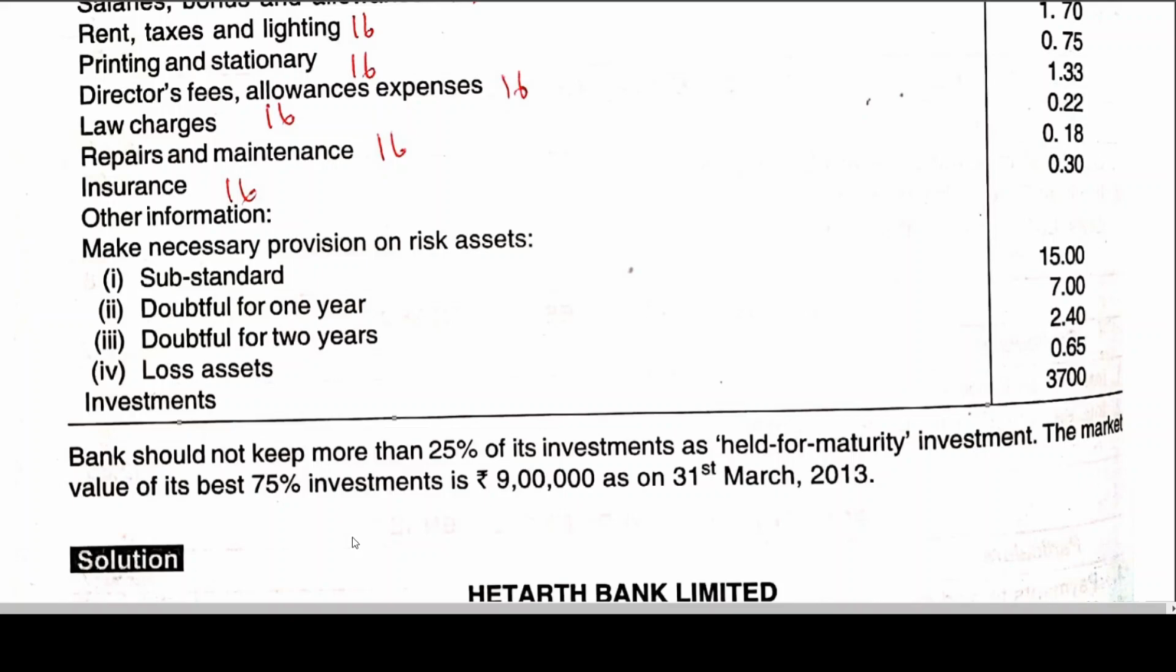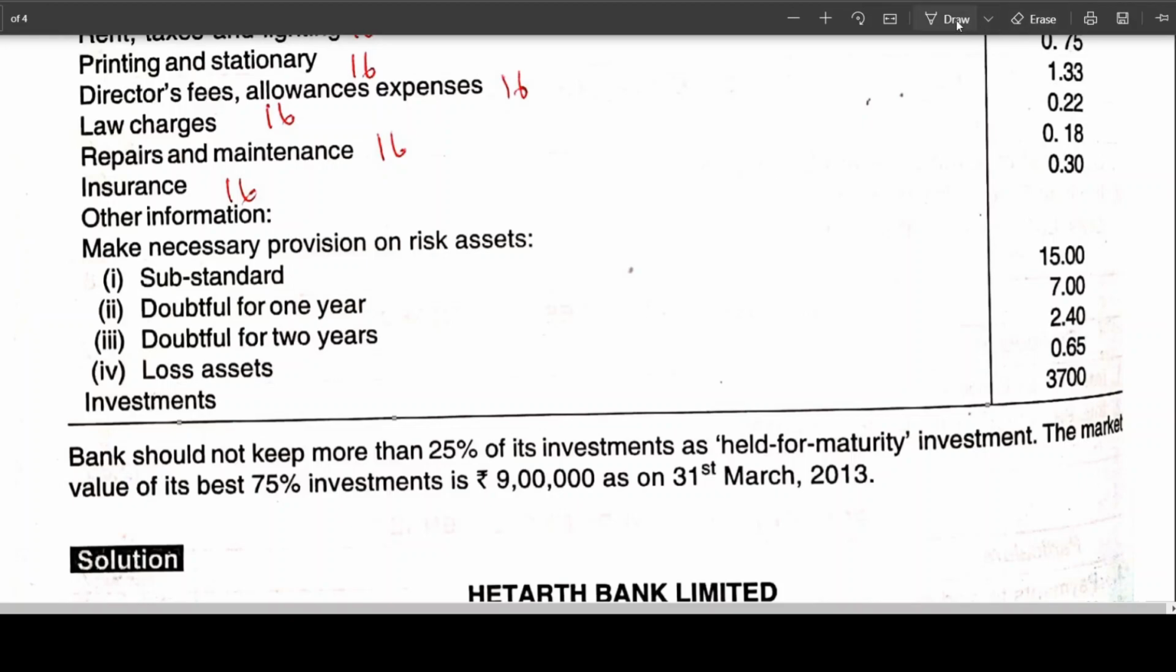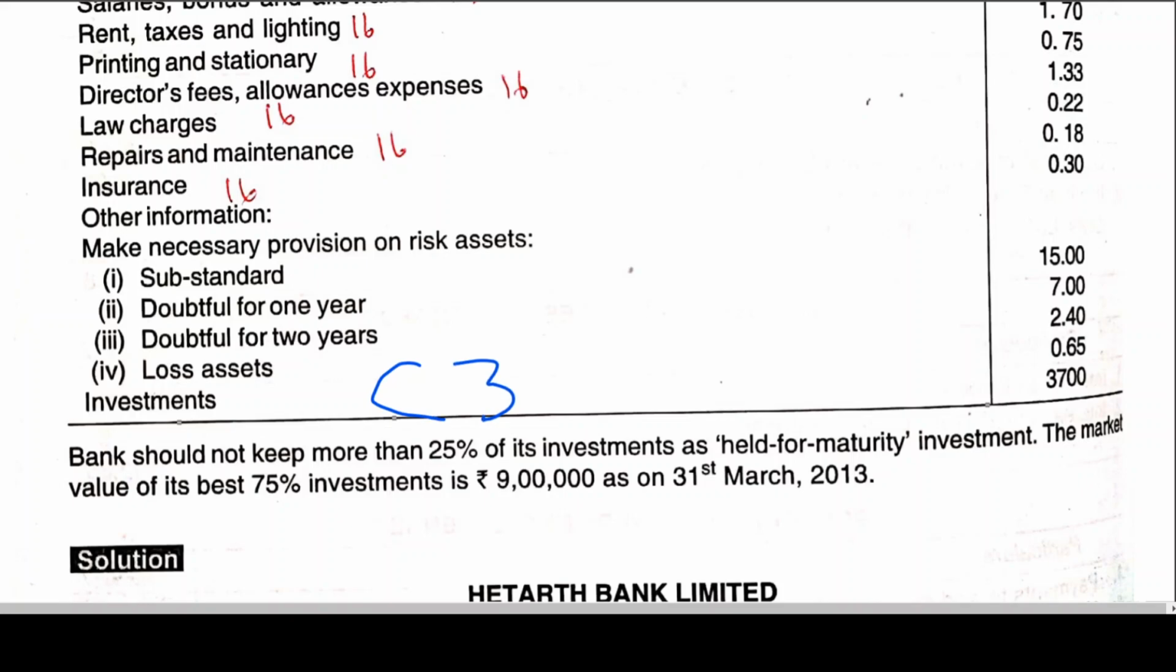Let me show the calculation here. In this case, what is to be done is investments 3,700 into 75%. Take the calculator and work out 3,700 into 75%, coming to 2,775. That is 27 lakh 75,000. What is the market value now? 9 lakhs. That means 27 lakh 75,000 against 9 lakhs.